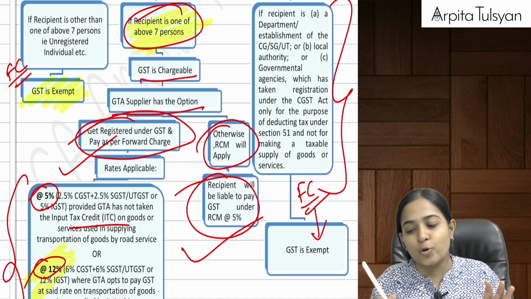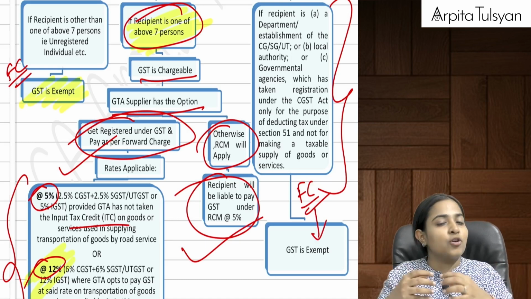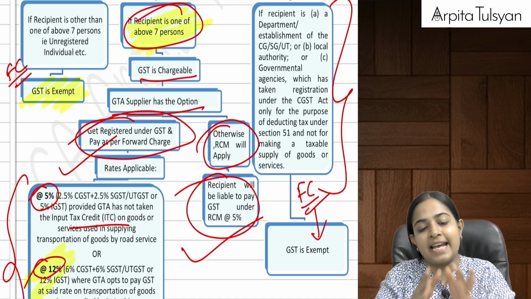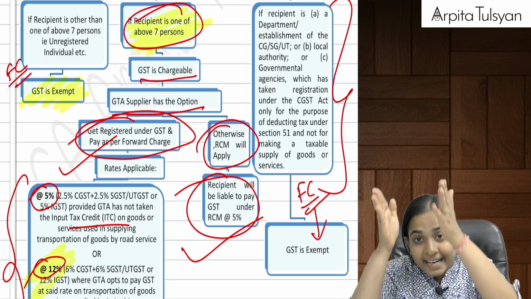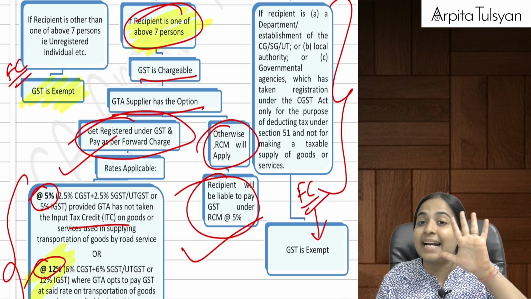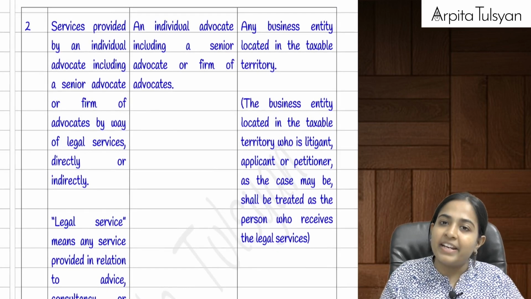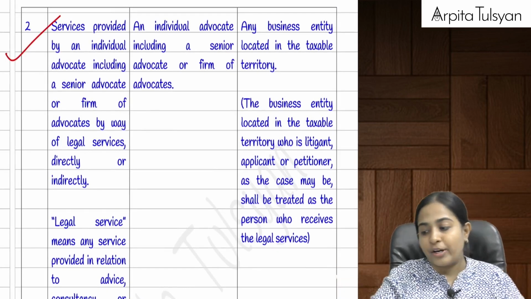So what is the conclusion? The conclusion is, if GTA does not want to get himself registered under GST and if he is providing services to those 7 people, then RCM will be applicable. The recipients will be liable to pay tax at the rate of 5%. Very clear with this? Okay, this was the first point. Now going on to the next point.